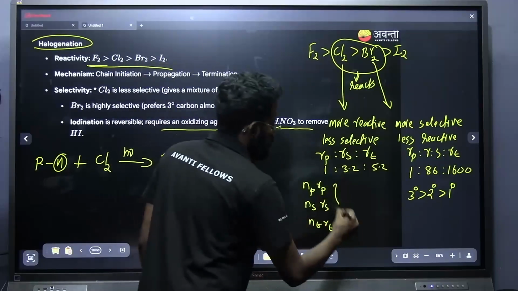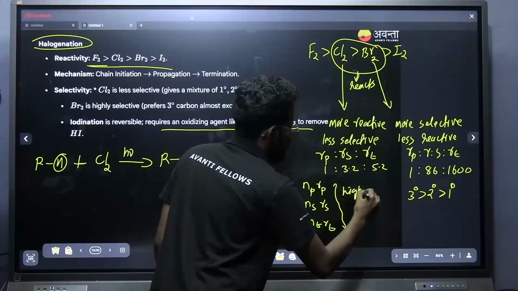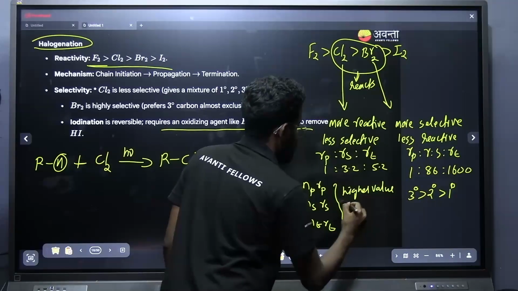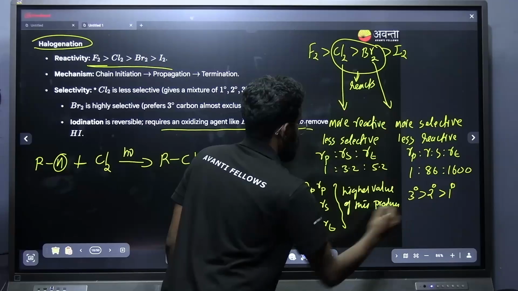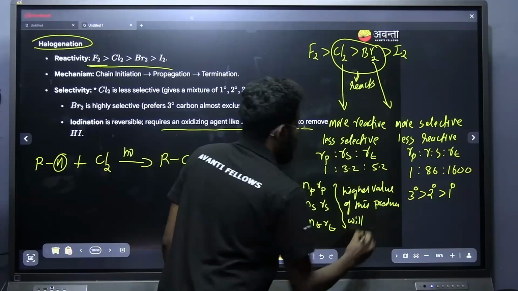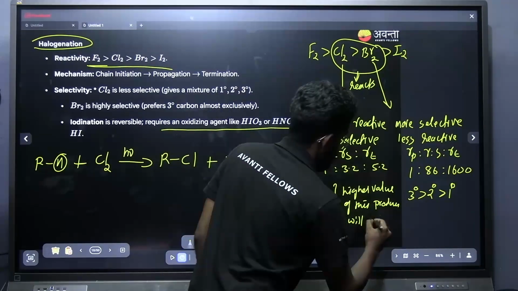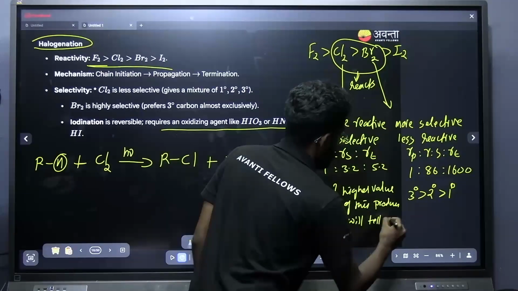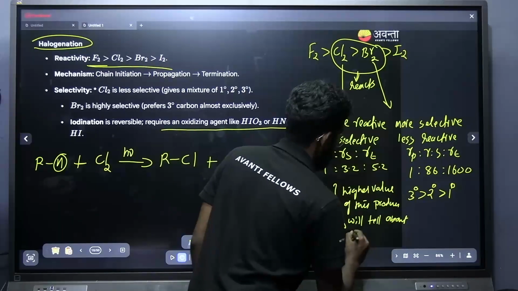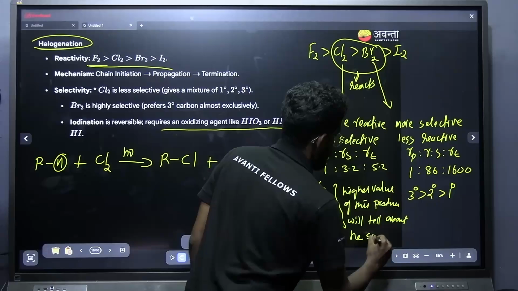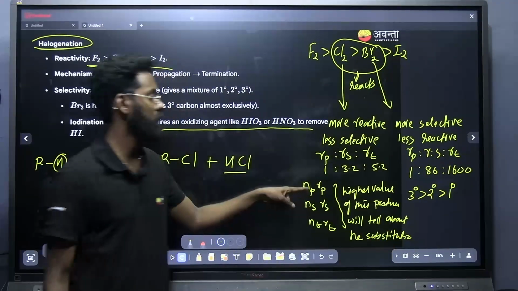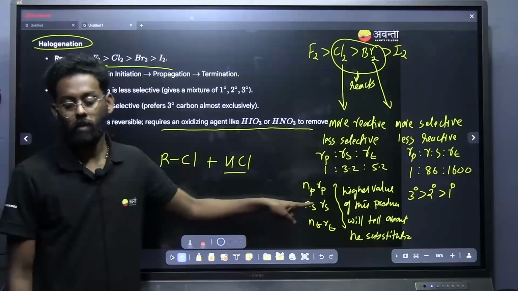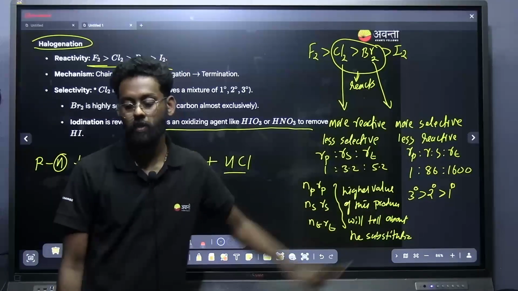The higher value of this product will tell about the substitution. Among these, whichever has the highest value will tell which one is going to substitute.